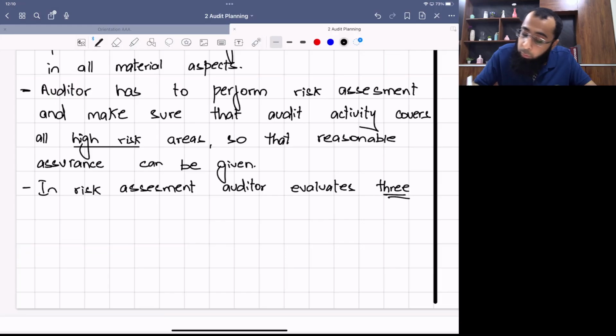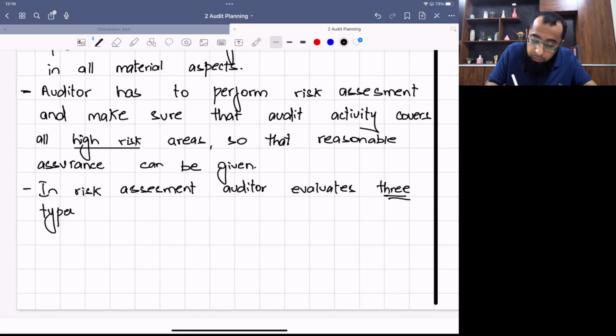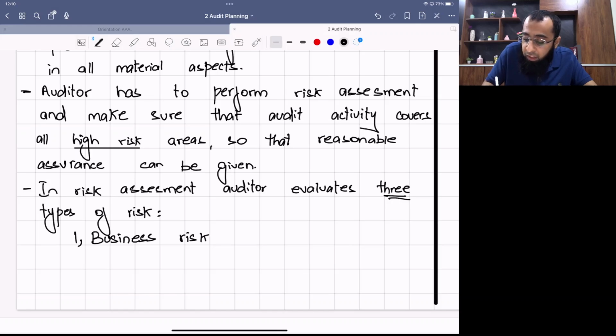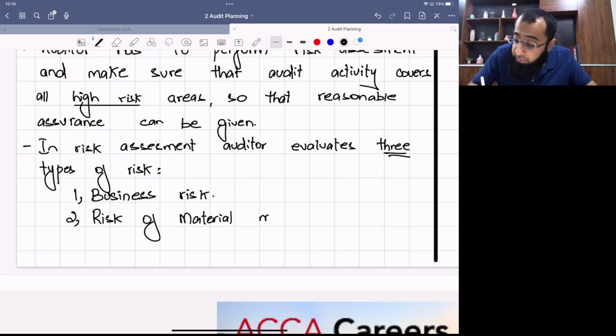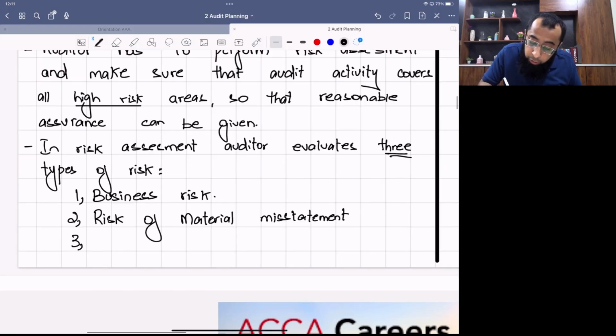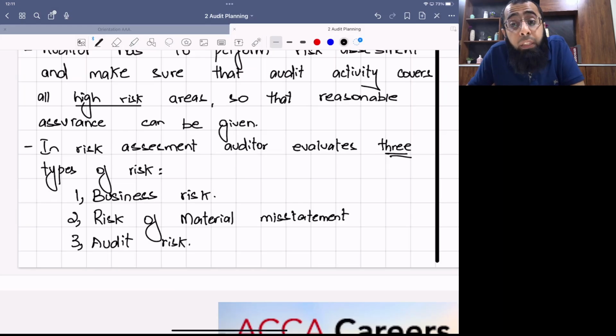Three types of risk. Now, what are these three types of risk? Number one, business risk. The risk to the client's business can ultimately affect the financial statement. Business risk, risk of material misstatement. Because obviously the auditor is concerned about the financial statement, so he has to think about risk of material misstatement in the financial statement. And the audit risk, factors which can lead to an inappropriate audit opinion being expressed.